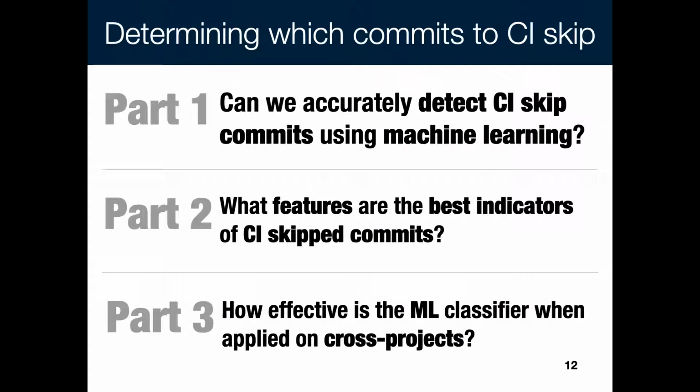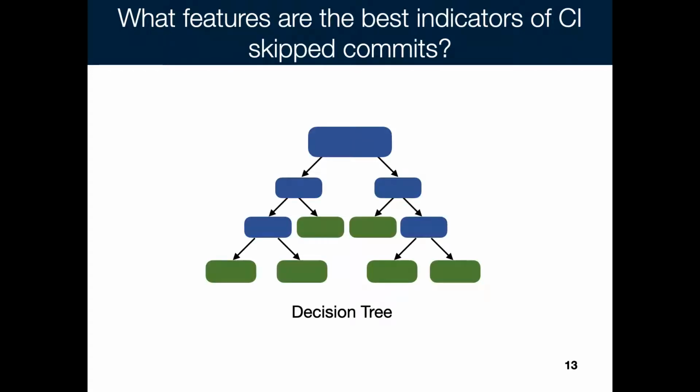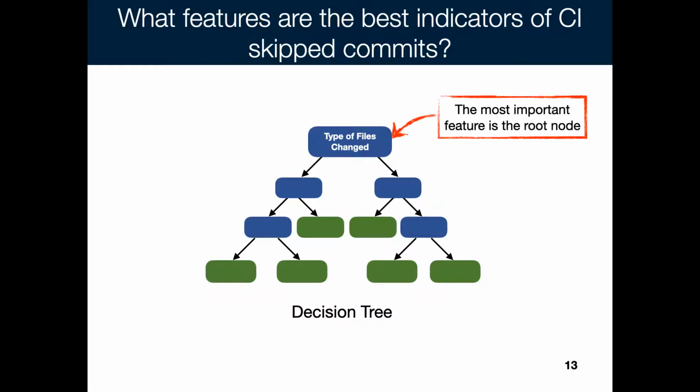Since we know that our approach achieves a good performance, now we want to know the most important features that determine these CI skip commits. We perform top node analysis to identify the best indicators or features for CI skip commits. In our study, we built a decision tree classifier on the dataset from each project. In a decision tree classifier, the most important feature is the root node in the tree, and the less important features will be placed in lower levels of the tree. In this example, the top node contains the feature type of files changed, which means that this feature is the most important in this tree.